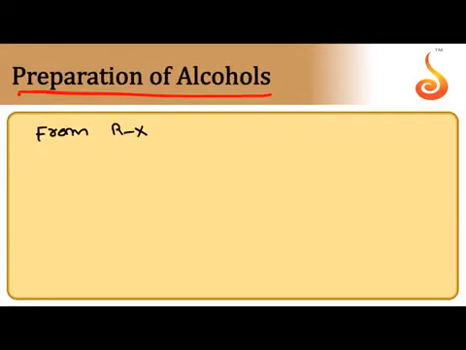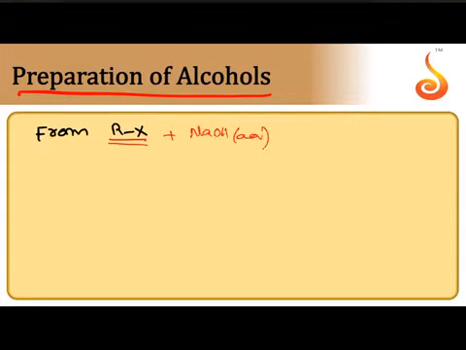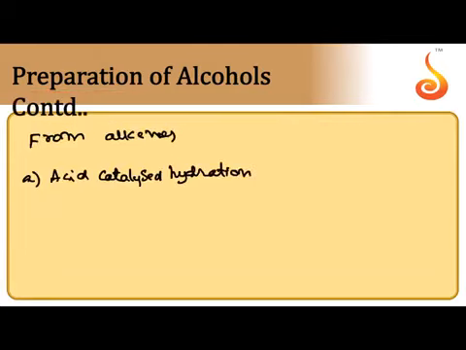Methods of preparation of alcohols in brief. From alkyl halide, just now we have discussed, when alkyl halide is reacted with aqueous NaOH or aqueous KOH or moist silver oxide, we can get alcohol. That is one method.